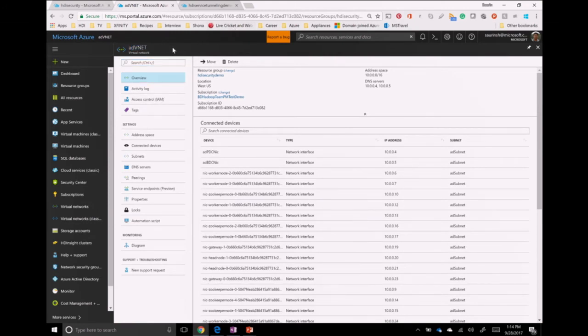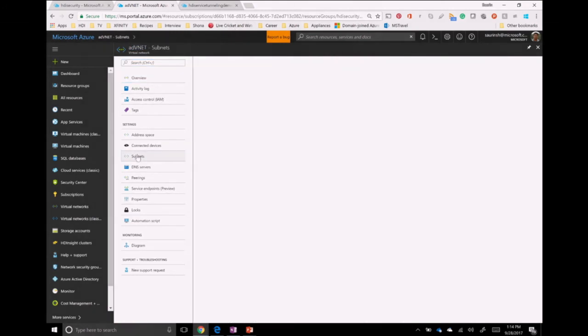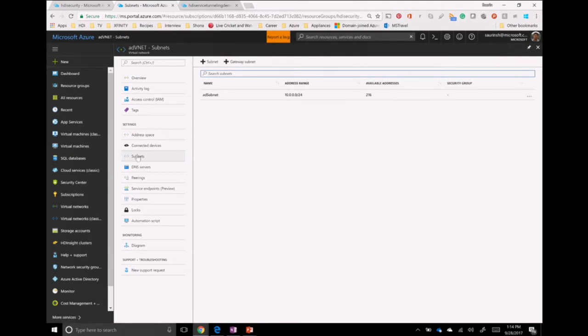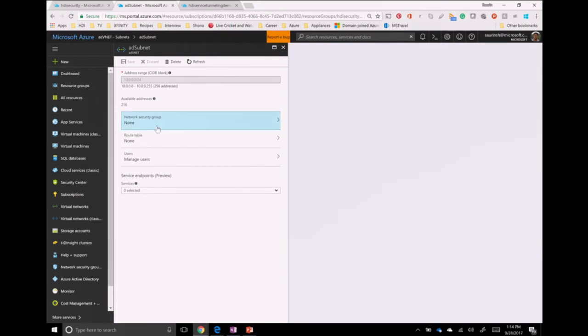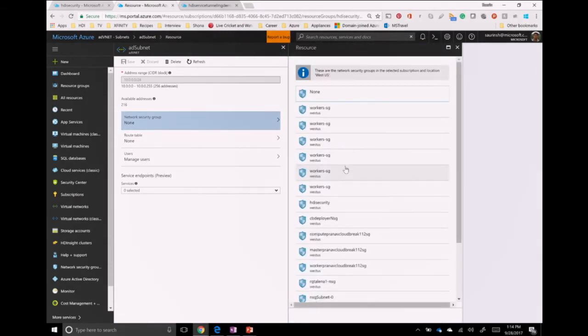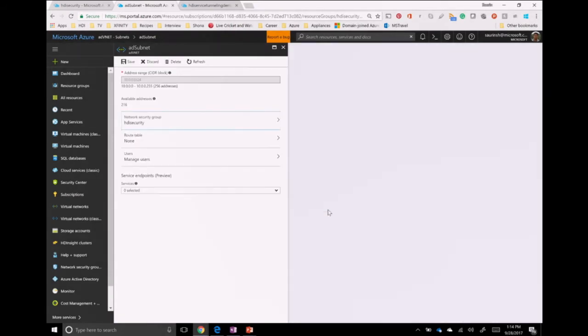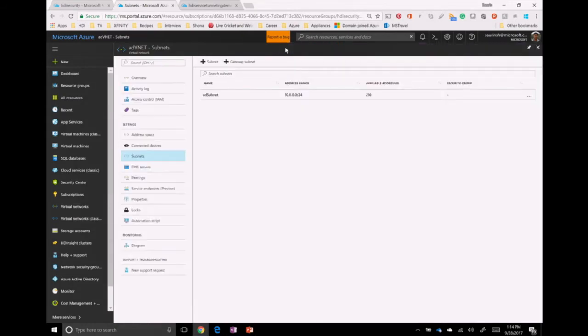We have a virtual network called ADVNet. I go to the subnets where I want to deploy HDInsight cluster. And on the subnet, I can select network security group. I can select HDI security and just hit save. It's actually as simple as that on attaching the network security group to the virtual network.